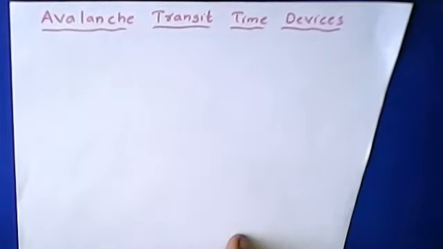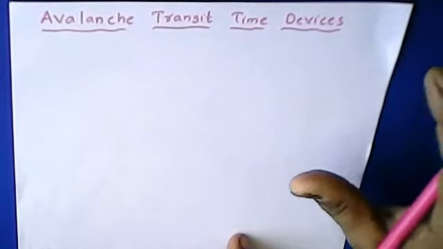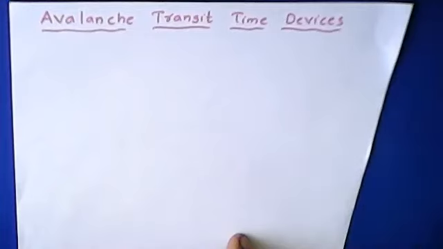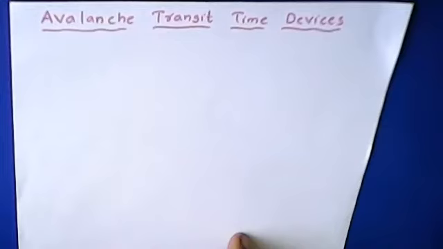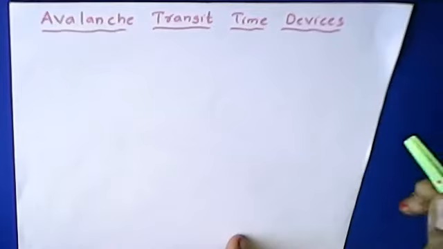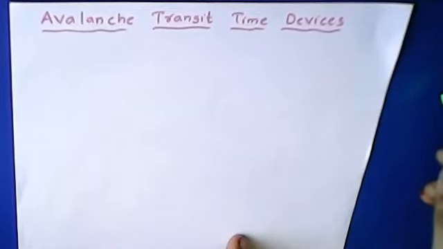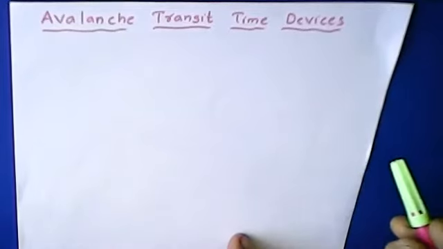Once the domain is formed, it does not stay there; it keeps on moving from one side to another side. Because of this movement of the domain from one side to another, the Gunn diode is said to operate in 4 different modes. I have listed out the 4 different modes in which it operates.